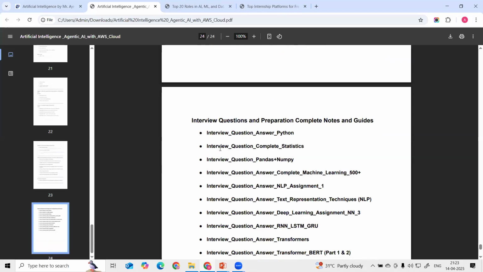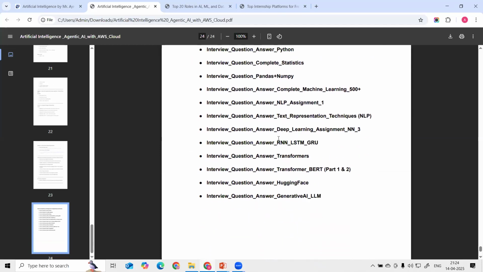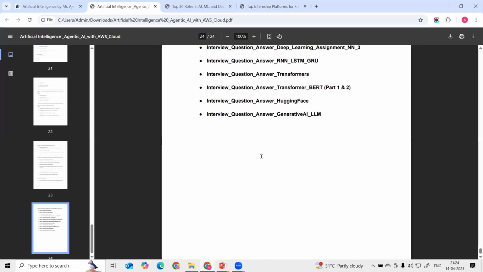Then at the last, we are going to see the interview questions, the complete preparation notes and guide. Here I will provide interview questions for Python, statistics, NumPy, pandas, then machine learning, NLP, deep learning, and then generative AI, transformers, Hugging Face. I will be providing all these interview question and answers for you.